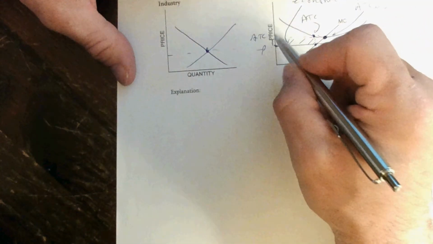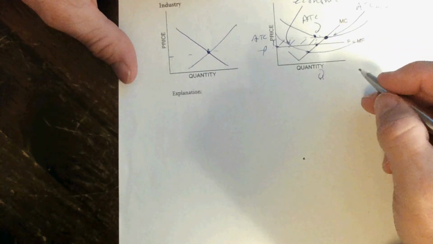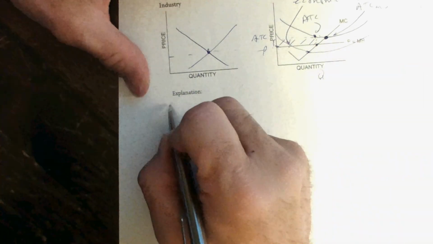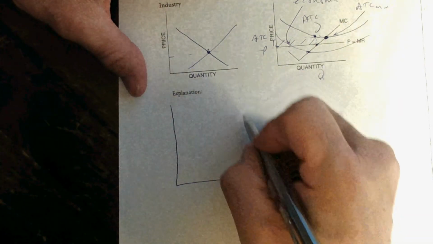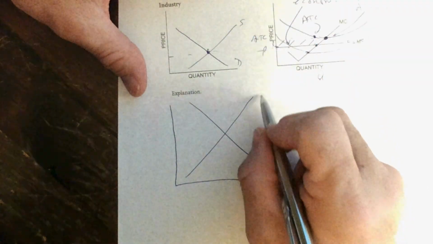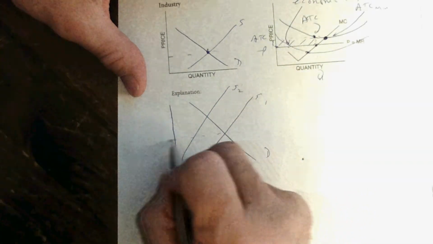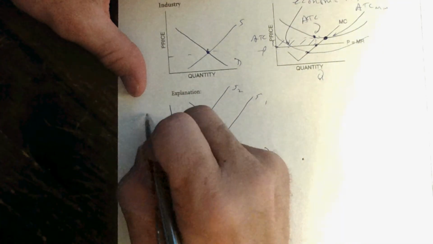Average variable cost has to be below price. Otherwise, these firms would be shutting down. As a result, firms will leave the industry. Price will be rising.